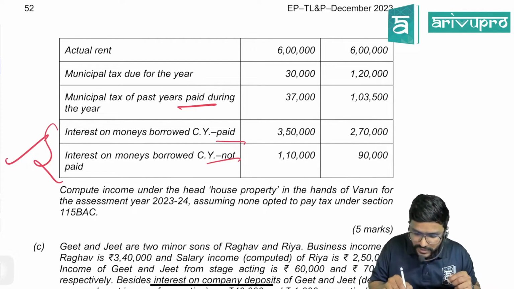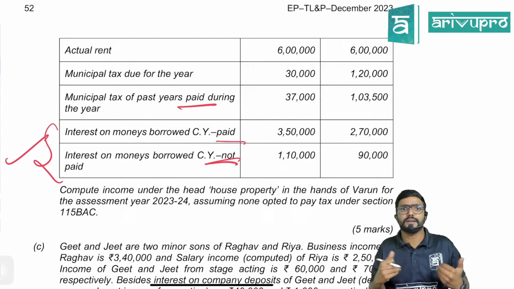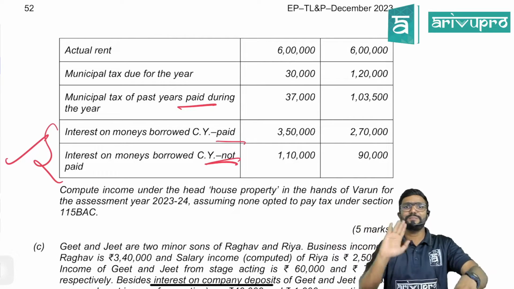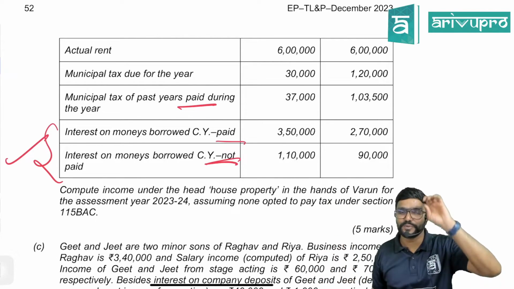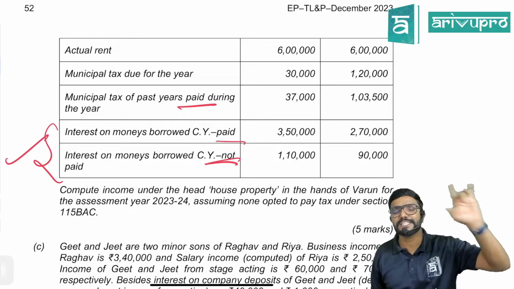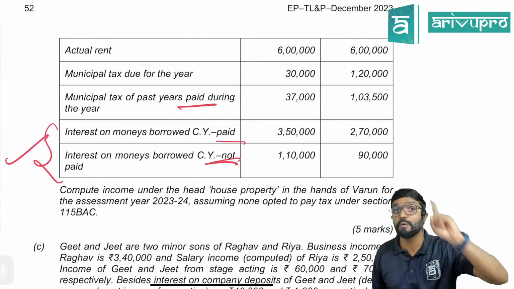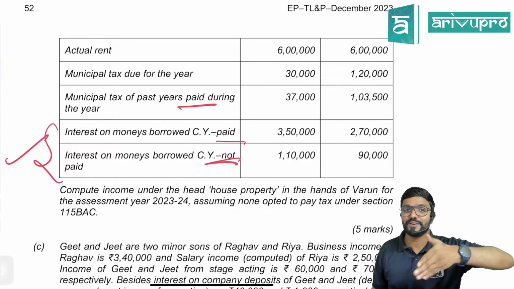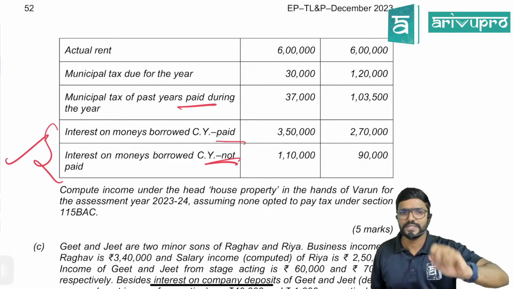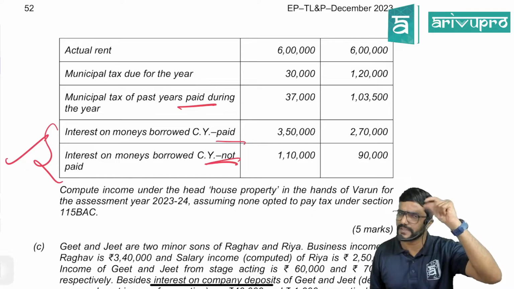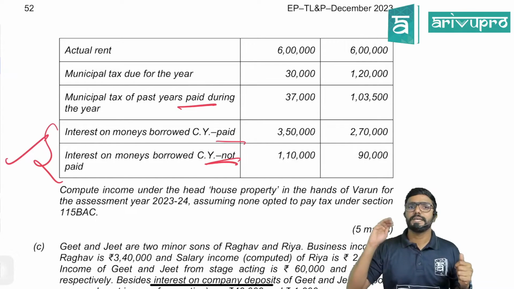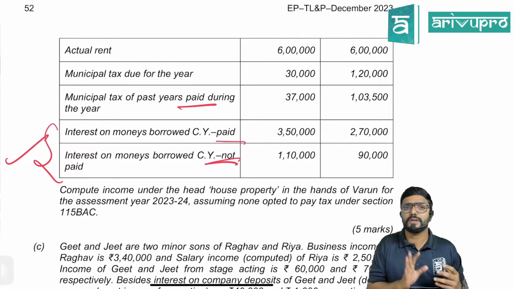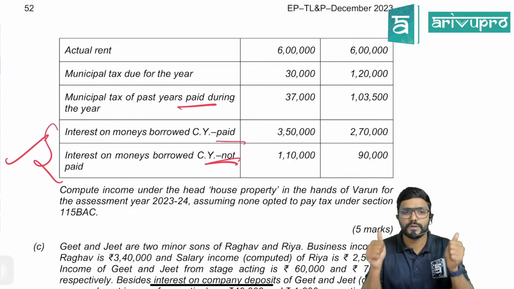Sir, here now this not paid I am claiming in the current year. In the next year I will pay this. Can I claim it again in the next year? No. Double benefit you cannot claim. Here, so please have this in mind. Municipal tax is allowed on payment basis. Paid by whom? Owner. If it is paid by tenant, no deduction. And here they are not clearly given. So if they just mentioned municipal tax paid and all, always assume it is paid by owner. Next, interest on housing loan is allowed always on accrual basis. Whether you have paid it or not, it is always allowed on accrual basis, guys.